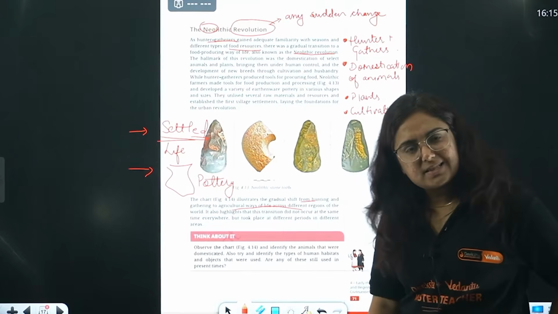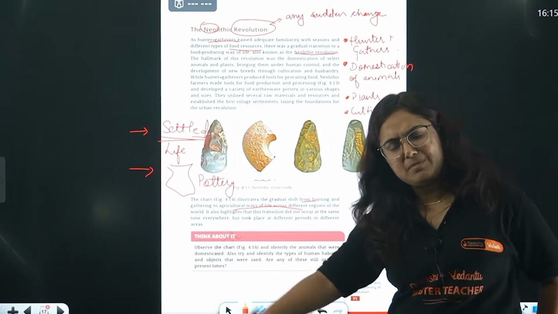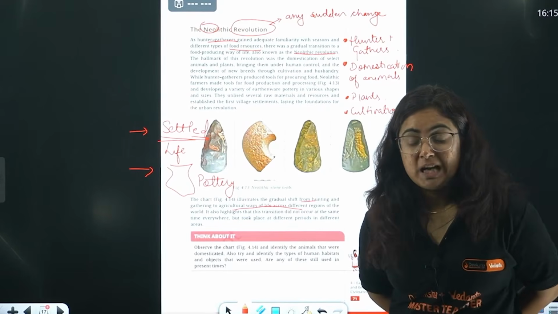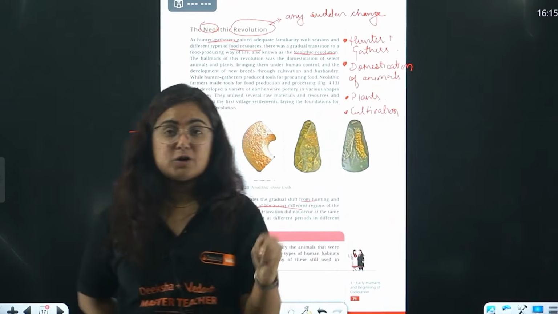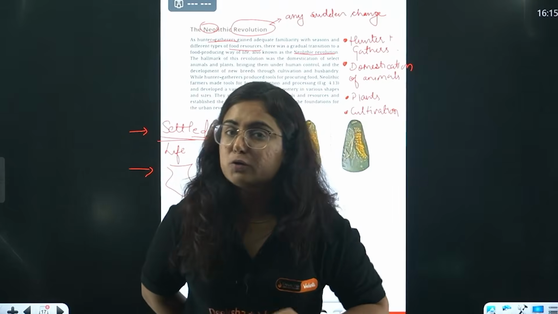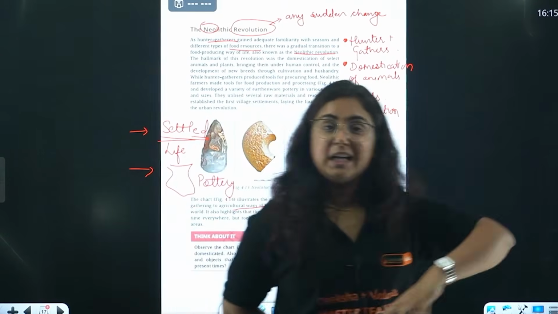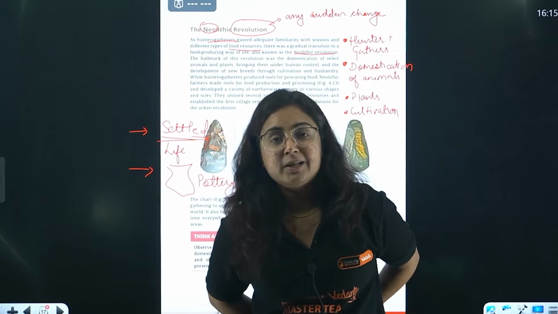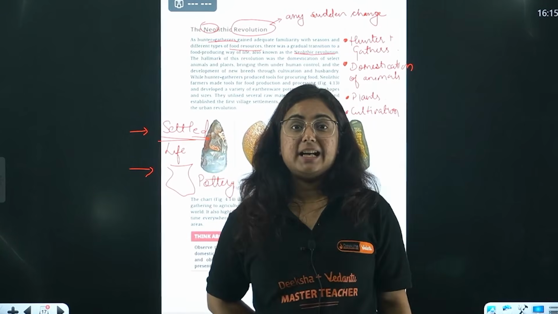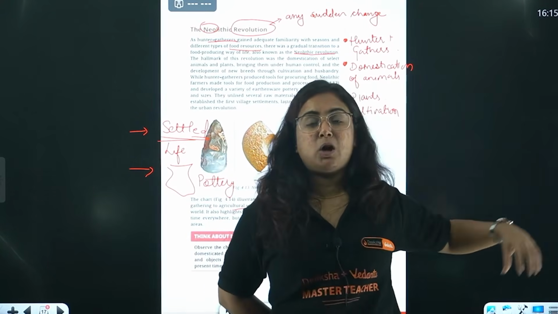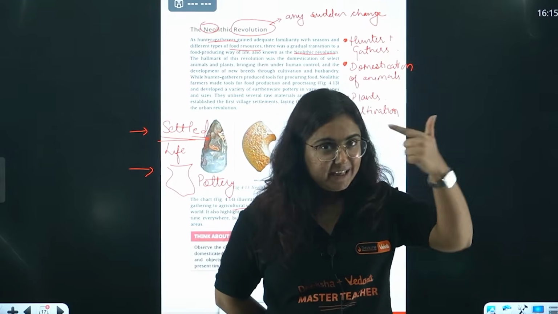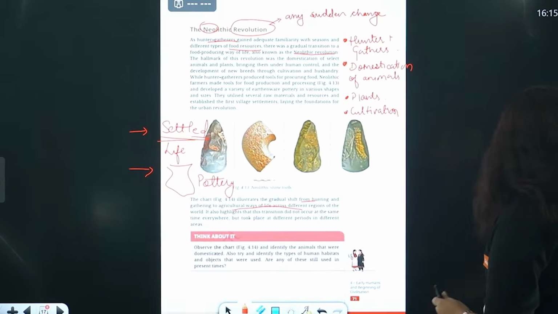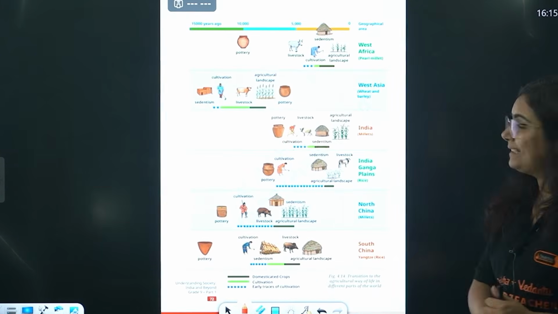But does it happen at the same time at all the places in the Indian subcontinent? No. No, not at all. There was a time when Mehergarh was growing crops, but Bagor was not growing the crops. In one place they were developed, but in the other place they were still hunter and gatherers. Like in India right now, every city is not a metropolitan city. Getting my point? Connecting it? Yes, this is it. So connect the dots whenever we study history from the present time also.